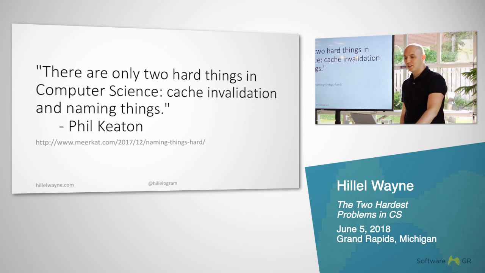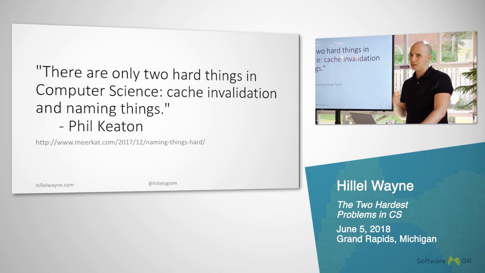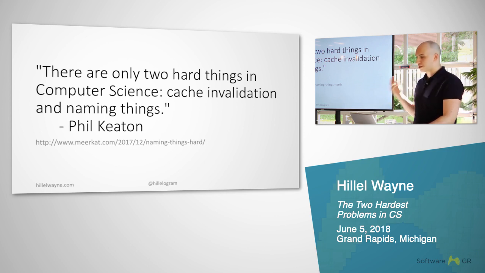So on with the talk. There are only two hard things in computer science, cache invalidation and naming things. Who here has heard this before? The sayer of this was Phil Karlton at Netscape in the early days. And it's apocryphal. However, as of last year, his son came out and said that his dad did in fact say it, and we're going to trust his son. So these are now the two hard things in computer science, cache invalidation and naming things.